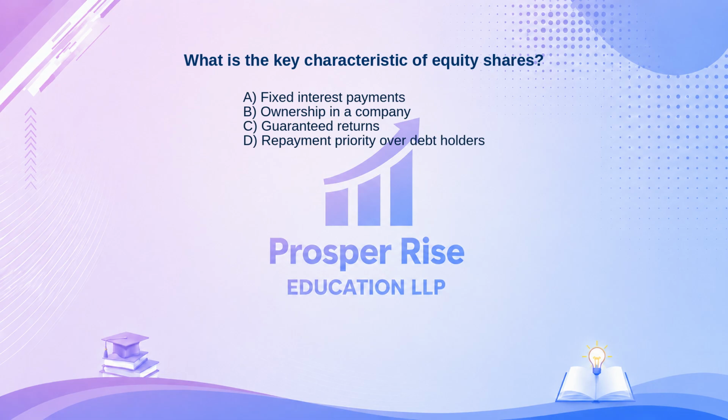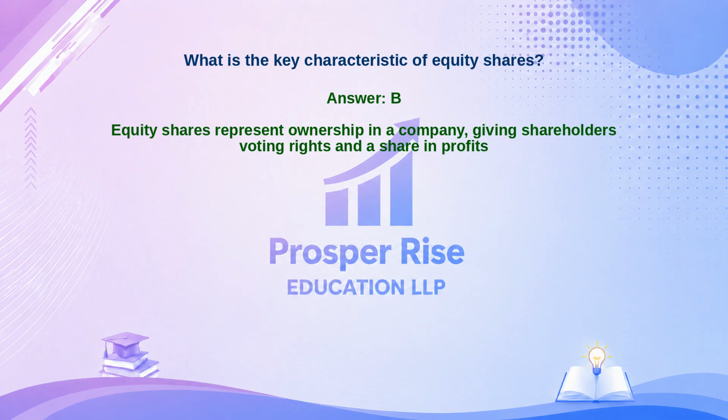Take a moment to pause the video and decide. The correct answer is option B. Let's see why. Equity shares represent ownership in a company, giving shareholders voting rights and a share in profits.